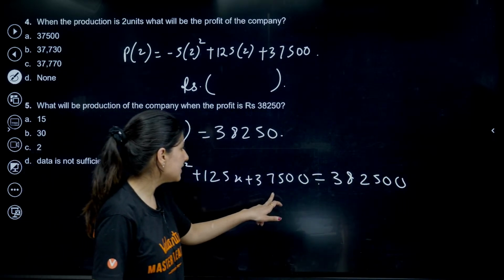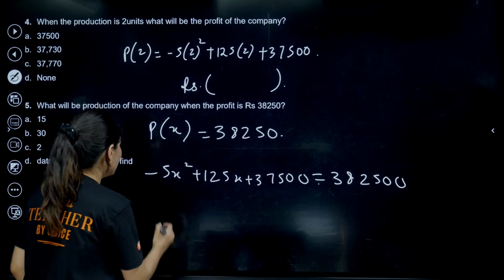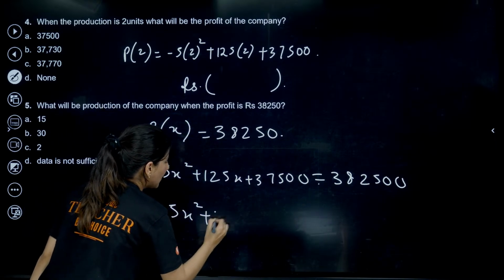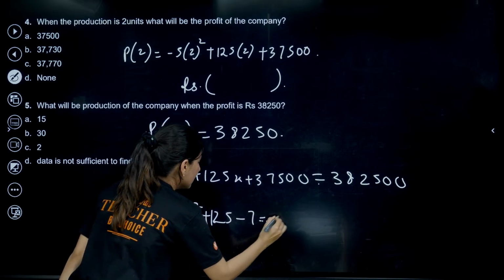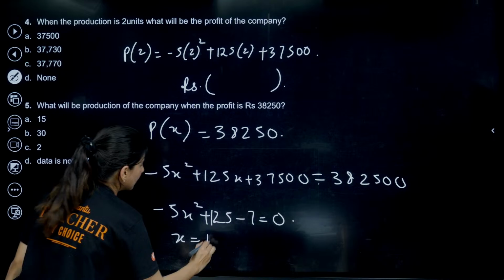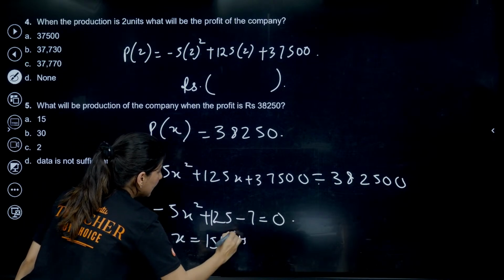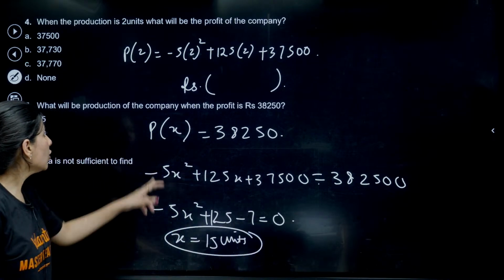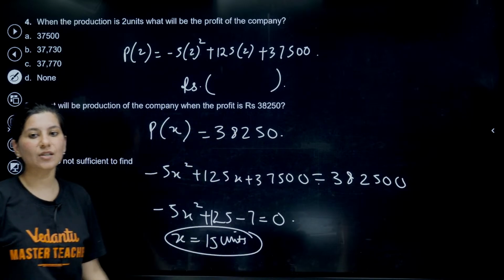It is actually very easy. 38, so this is 7. So minus 5x square plus 125x minus 750 is equal to 0. You will solve it. You are going to get x is equal to 15 units. Please write units. When your profit is in rupees, x will be in units.